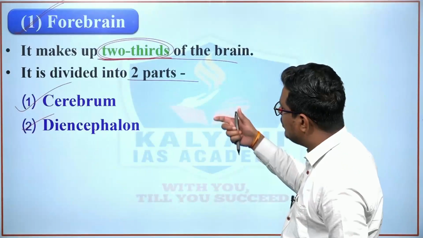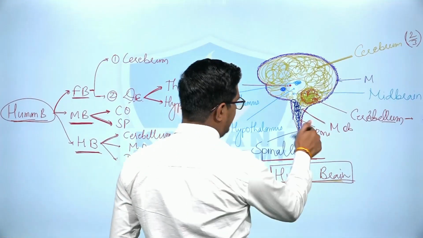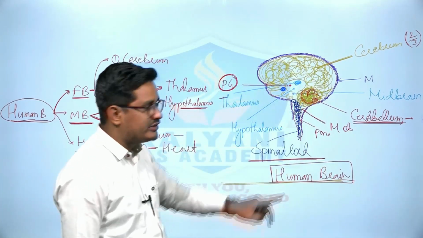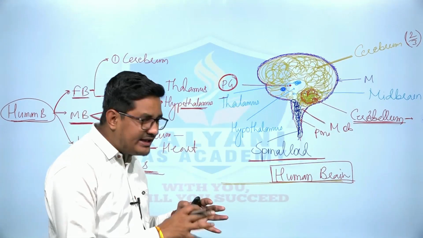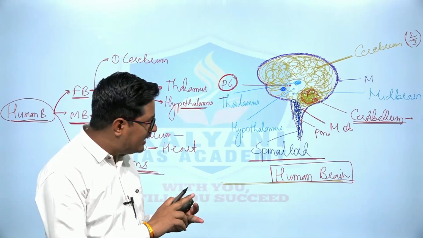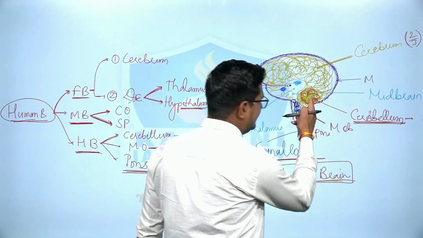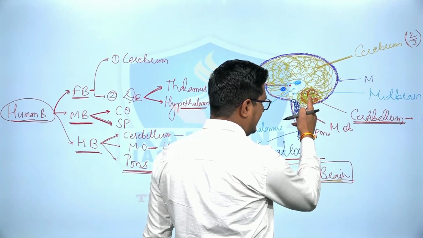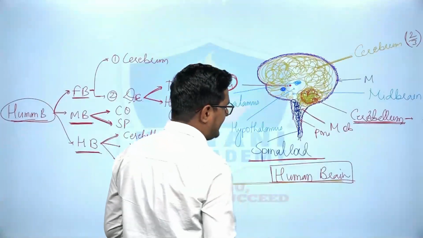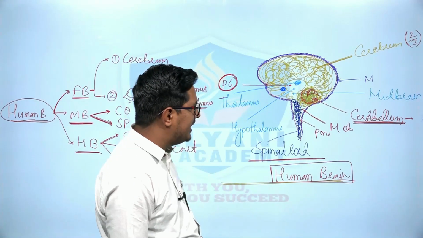So this is the cerebellum, which is responsible for maintaining body posture, right? Body posture, body balance as well as voluntary muscle contraction, right? This is the cerebellum. This is the second largest part of the human brain, right?